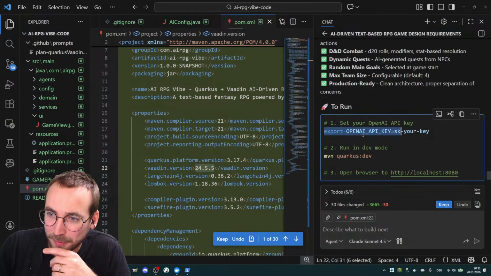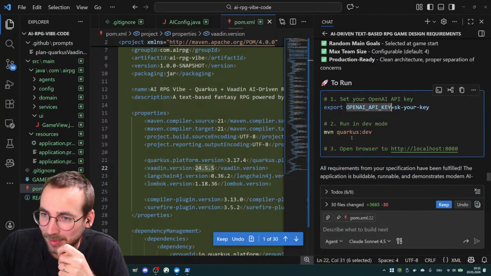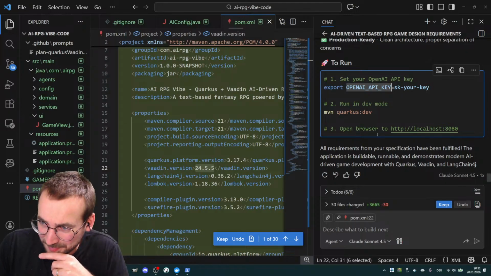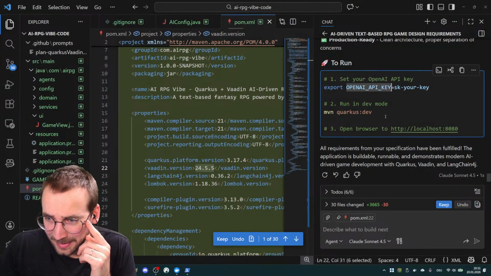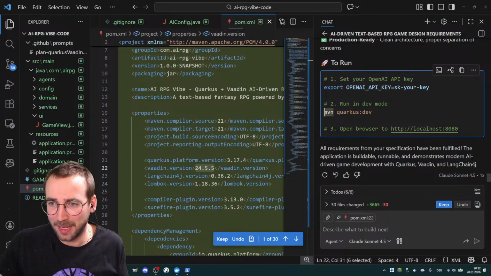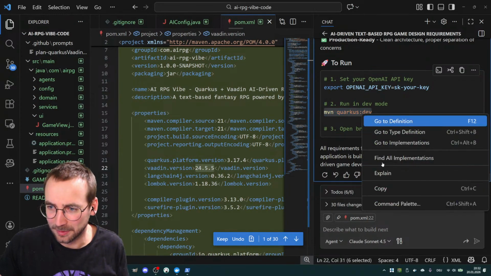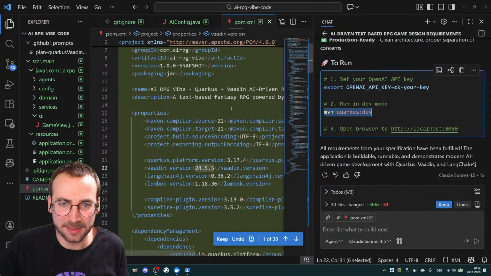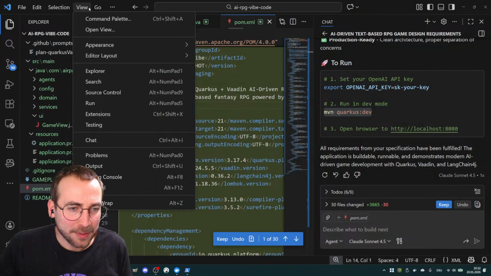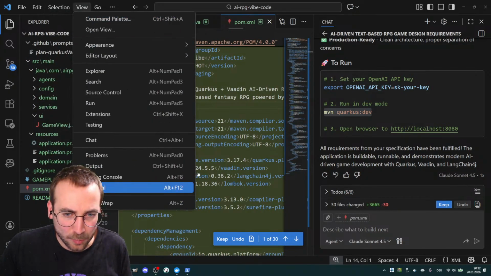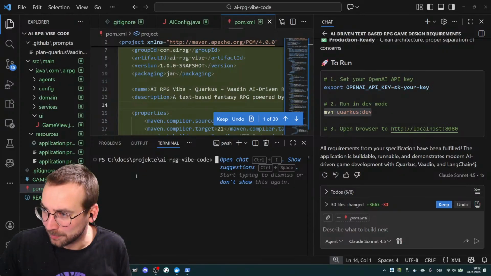I have to export the OpenAI API key, but I already did that. So that's quite all right. And usually it asks me if I want to run that command. Today it doesn't. But all right, we'll do that on our own.